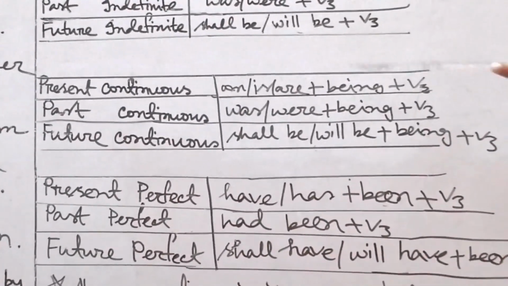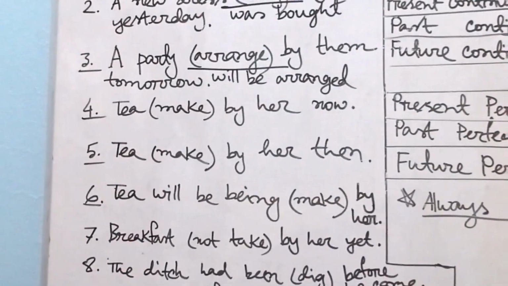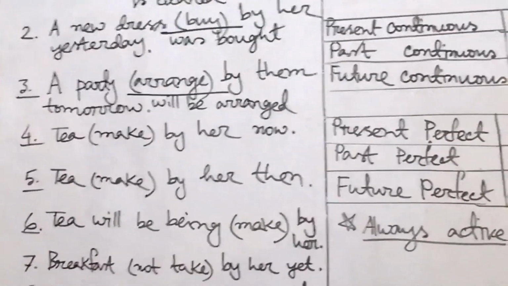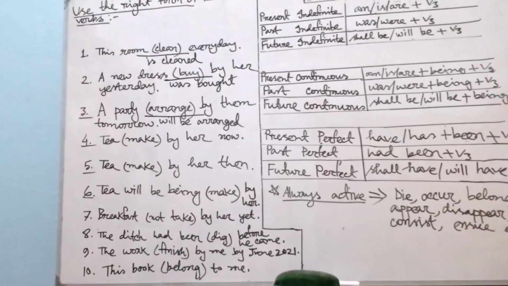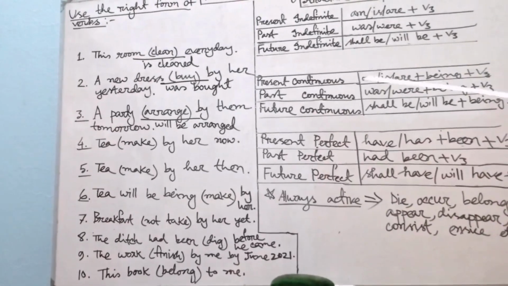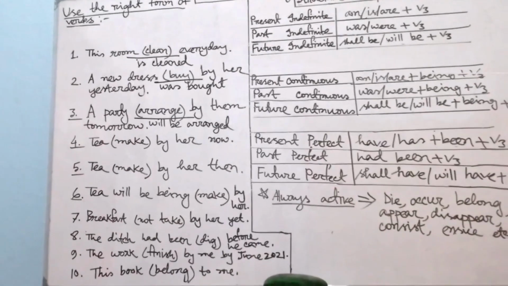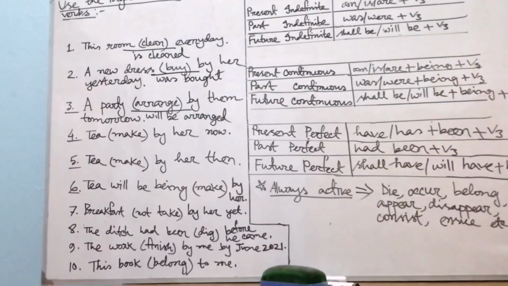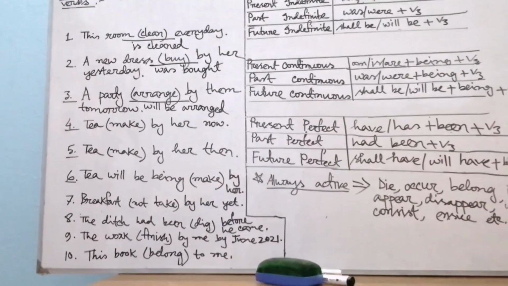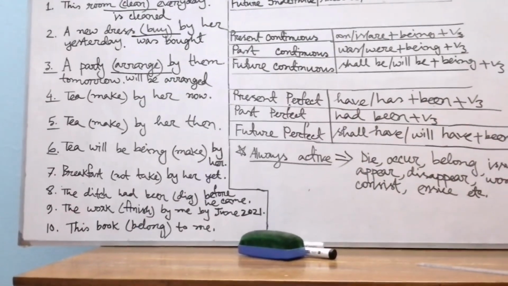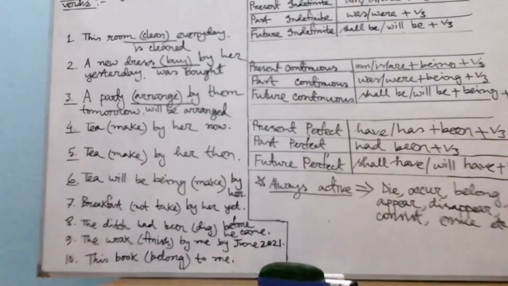So sentence number 4 will follow the structure of passive voice of present continuous tense. Then what will be the correct answer of sentence number 4, my dear students? Tea is or are? Tea is singular, so is. Tea is being, and what is the past participle form of make? Made. Then the correct answer will be like that: Tea is being made by her now. Write down the correct answer please.